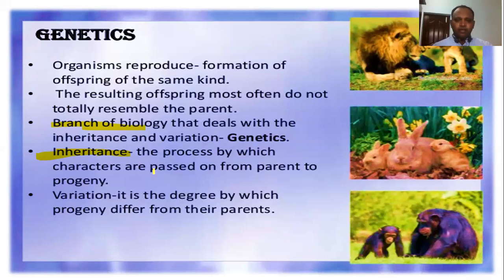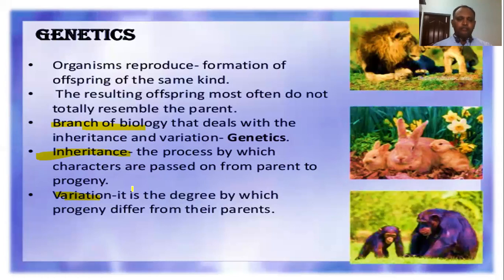But the progeny produced by the parent organism are not identical. Some difference will be there, and they are also somewhat different from the parent. That difference we call variation, or genetic variation. It is the degree by which progeny differ from the parents.